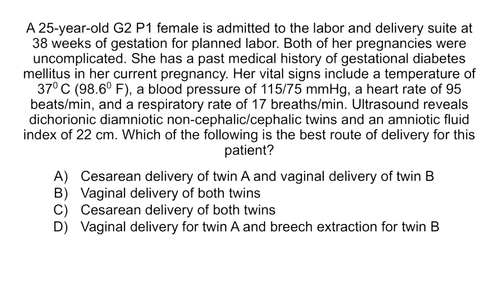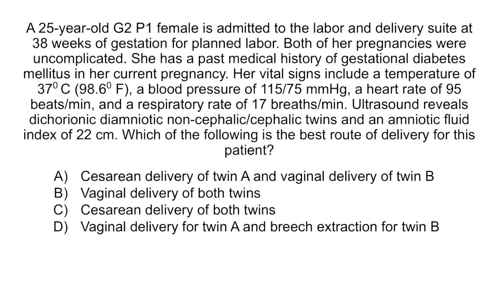A 25-year-old G2P1 female is admitted to the labor and delivery suite at 38 weeks of gestation for planned labor. Both of her pregnancies were uncomplicated. She has a past medical history of gestational diabetes mellitus in her current pregnancy. Her vital signs include a temperature of 37 degrees Celsius, blood pressure of 115/75, heart rate of 95, and respiratory rate of 17. Ultrasound reveals dichorionic diamniotic non-cephalic twins and an amniotic fluid index of 22 centimeters.